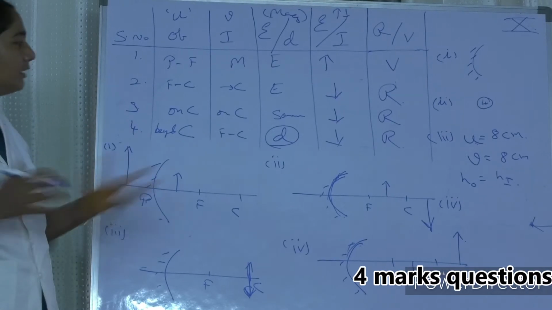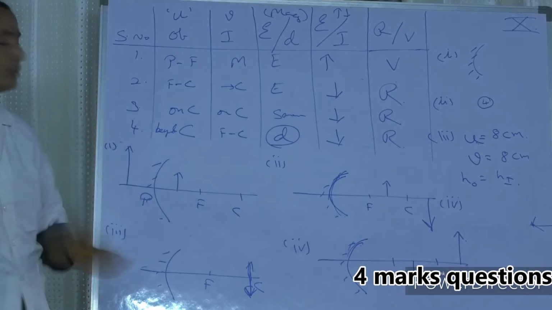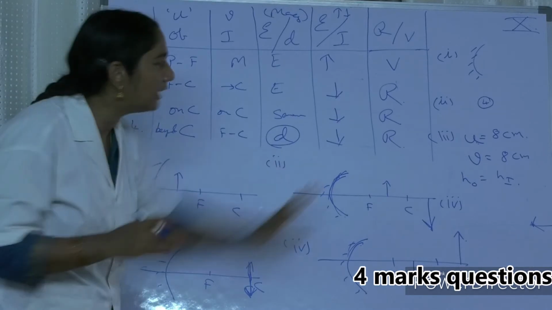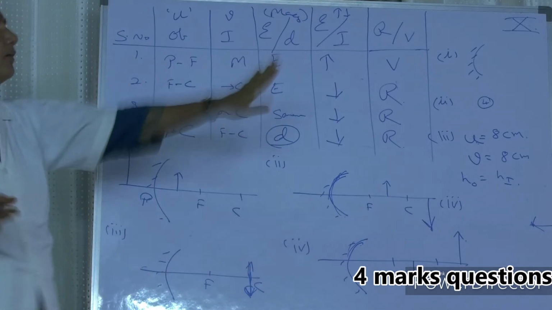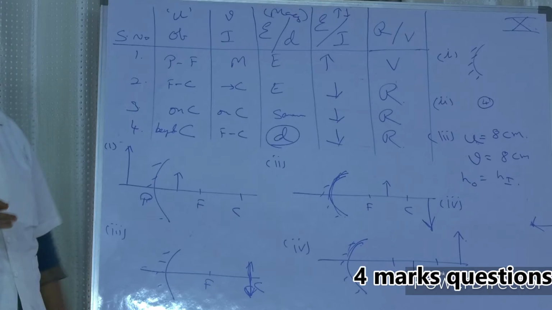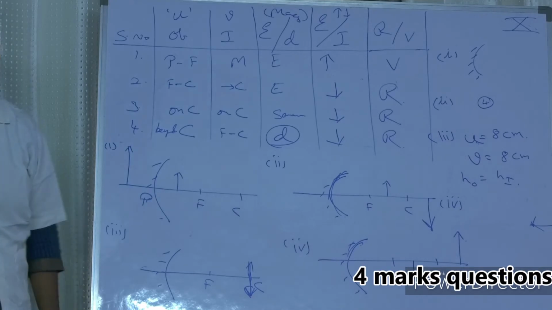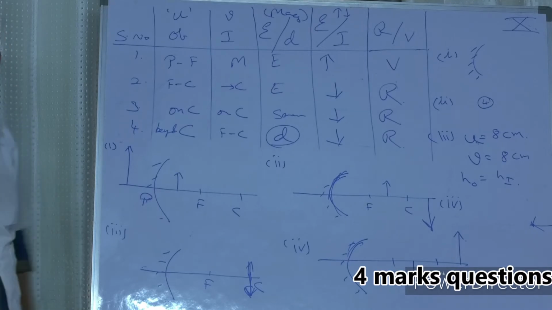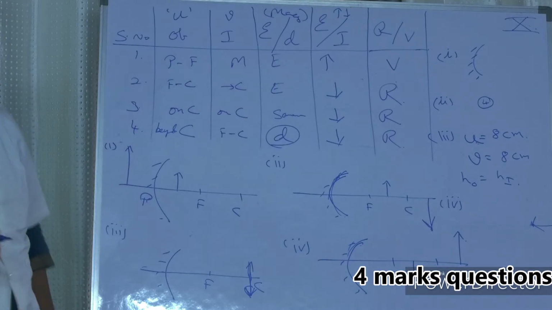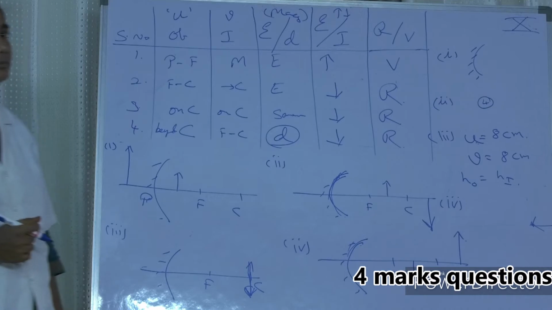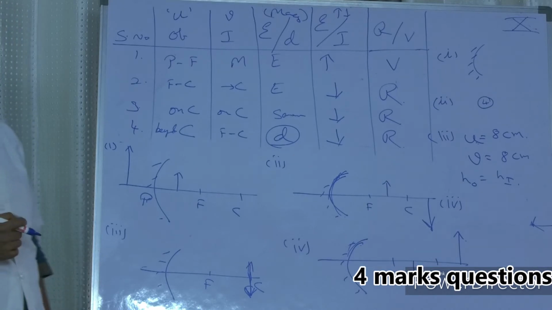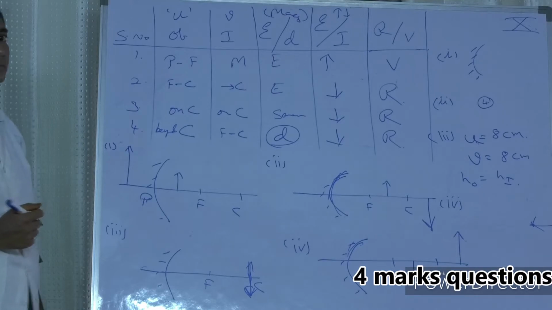I think you might have understood. Even here, I request all the students, you must draw the diagrams. And then we have to go for the different cases. Diagrams are very important. Okay, now madam, please read the next question. Fourth question. Explain the experiment to know the characteristics of the image formed when the object is at different positions in front of a concave mirror.